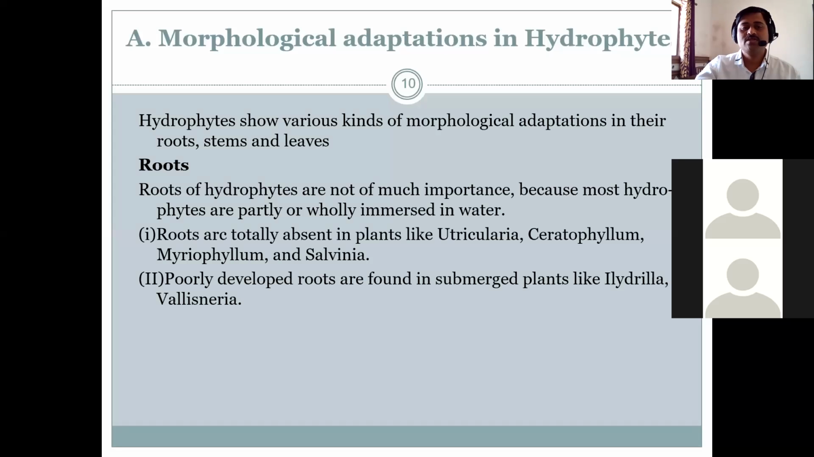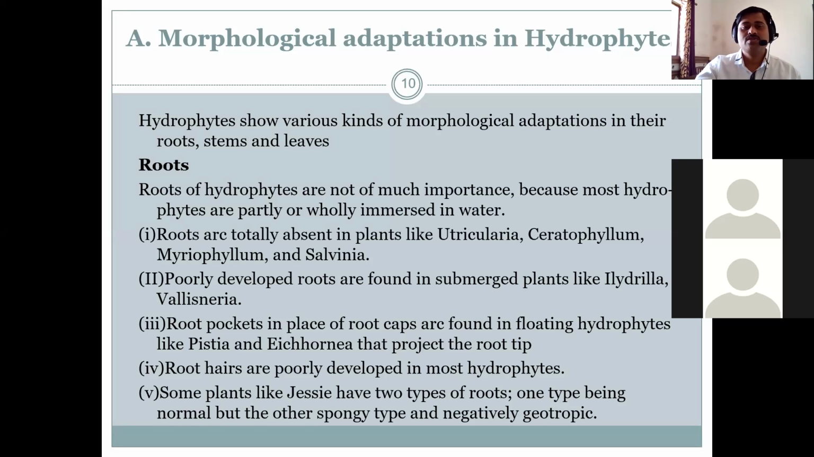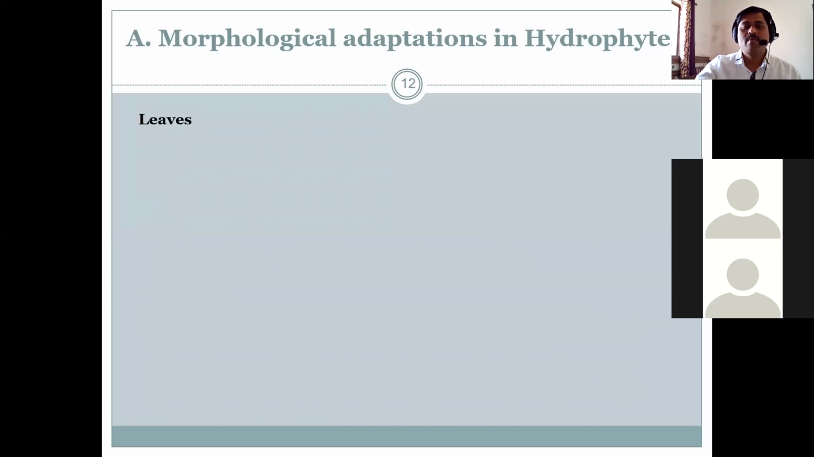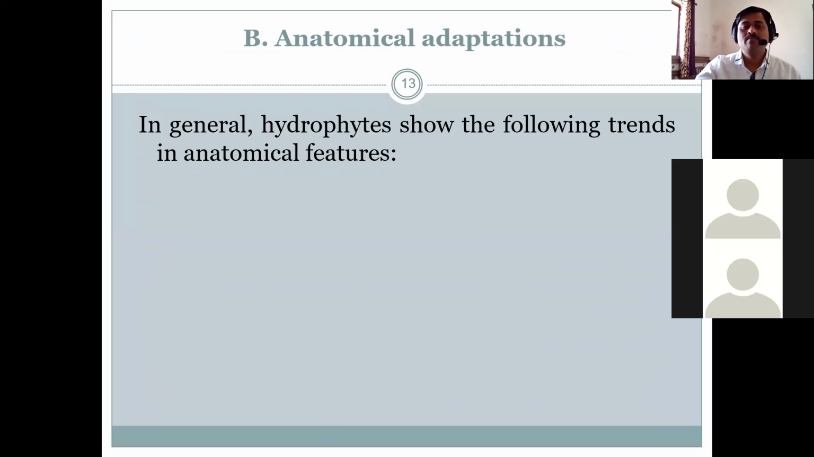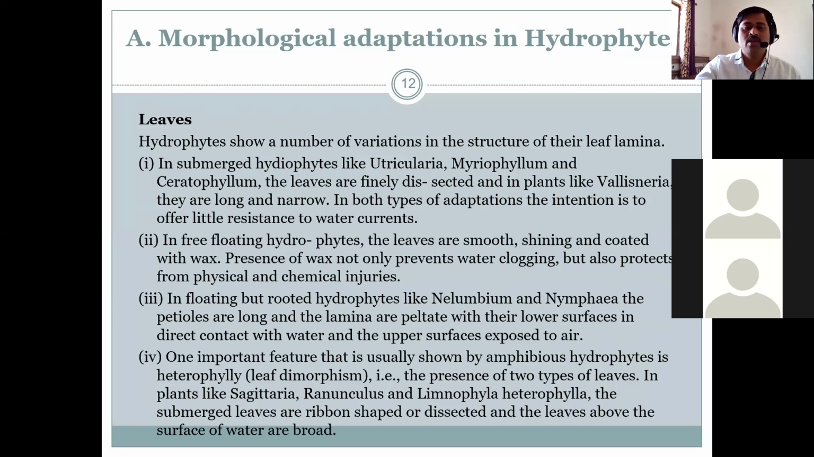So in case of the hydrophyte, particularly these are the morphological adaptations. त्याला आपण morphological adaptations असं म्हणू. In case of root, stem and leaves, and along with the particularly petiole and leaves. So then after some of the points are remaining, just like in floating but rooted hydrophyte like Nelumbium and Nymphaea, the petioles are long and lamina are peltate with their lower surface in direct contact with water and the upper surface exposed to air.